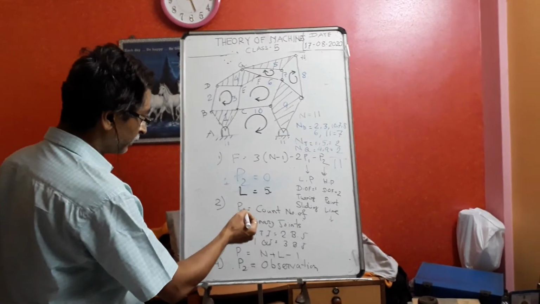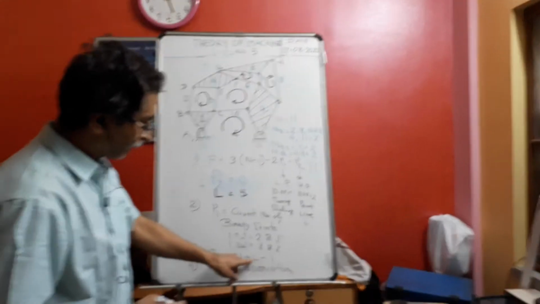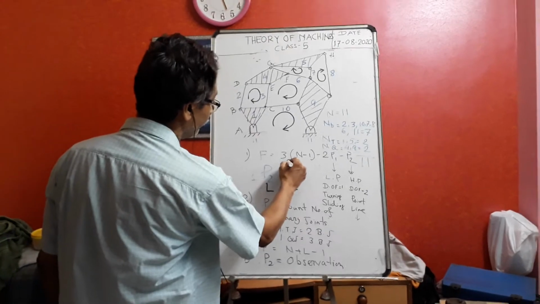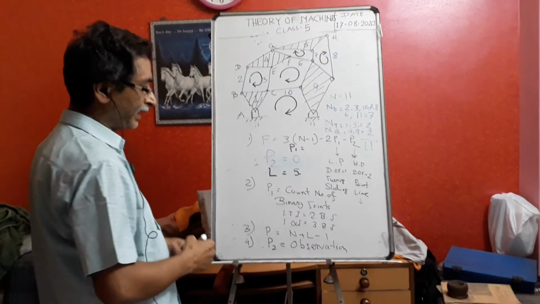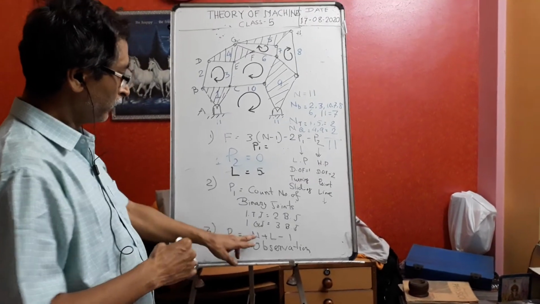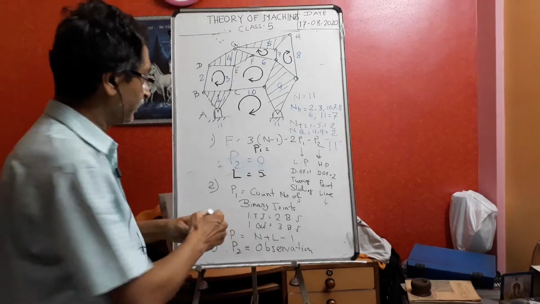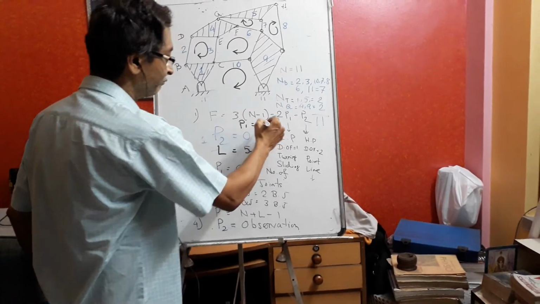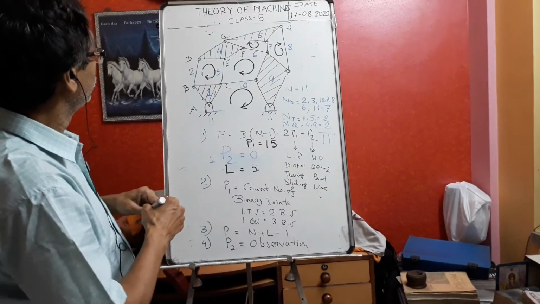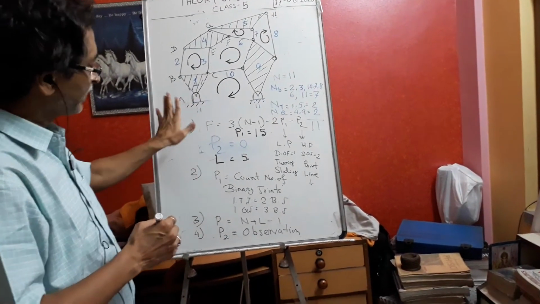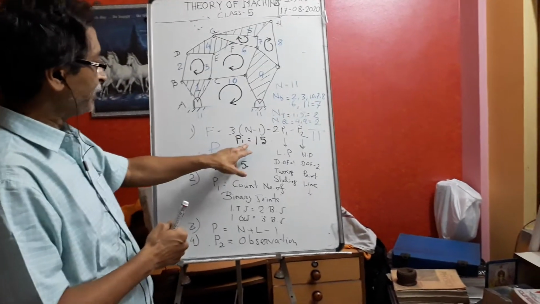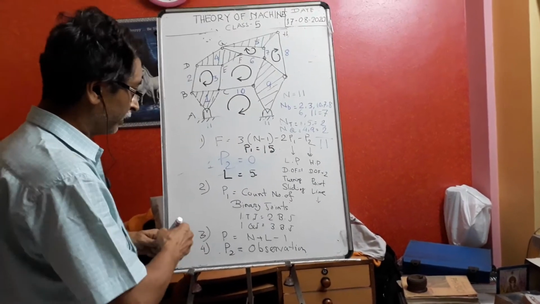Then what is the formula? By using P1 is equal to n plus n minus 1, তাহলে loop, তাহলে P1 কত আসছে? By this formula, n plus n minus 1, 11 আর 5 16 minus 1, so P1 is the 15. Now by joining you count. So let us see. So there is another method. Let me find out that the binary joint 15 is matching or not. So okay, now you count it.